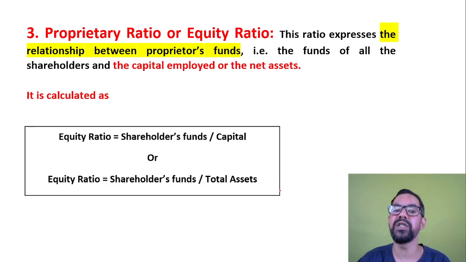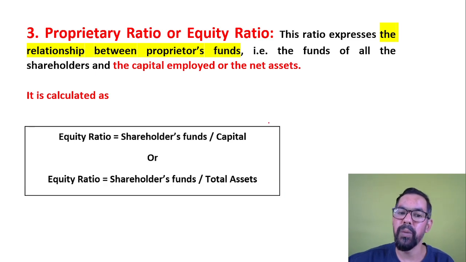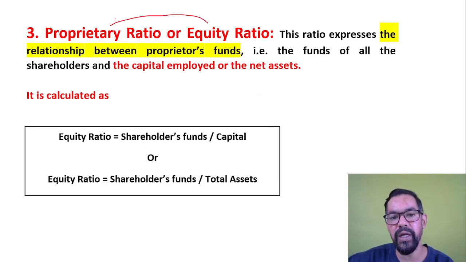Okay, next one is the proprietary ratio. So who is the proprietor? The founder, who started that particular business. Let's say you started some XYZ organization, so you are the proprietor of that one. And let's say you started that business with 5 crore rupees. So 5 crore rupees will be a liability on that organization. Like we have the business entity concept, as per that concept, capital contributed by the owner is a liability for the firm.